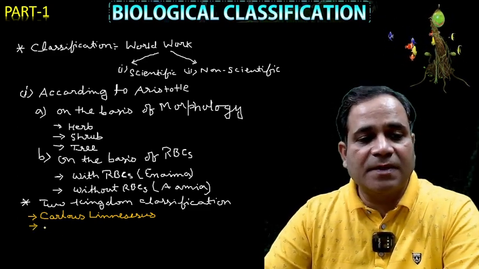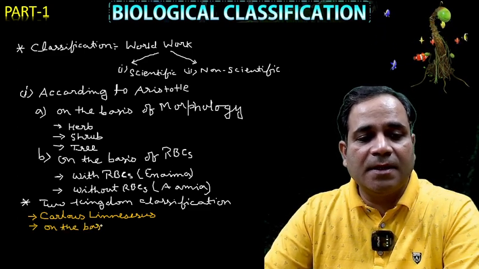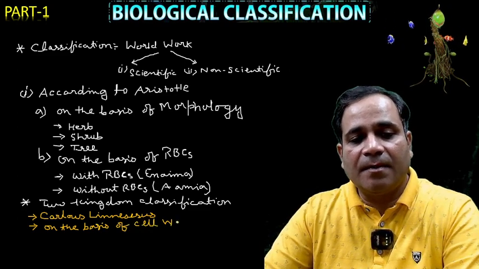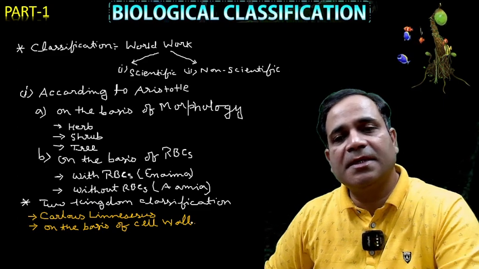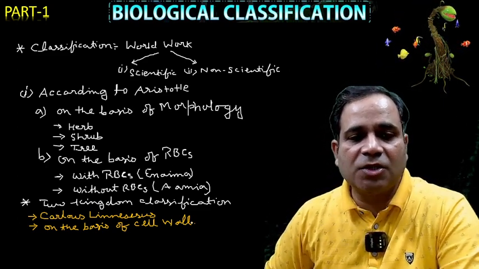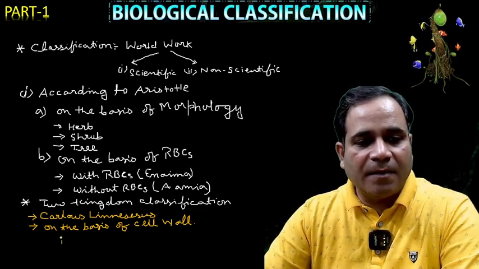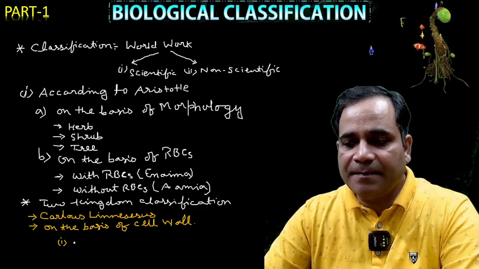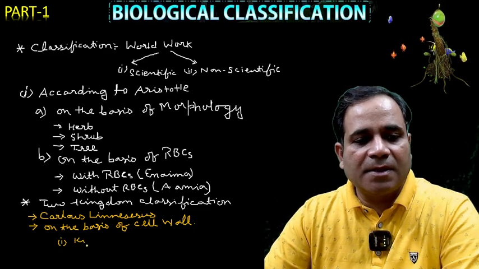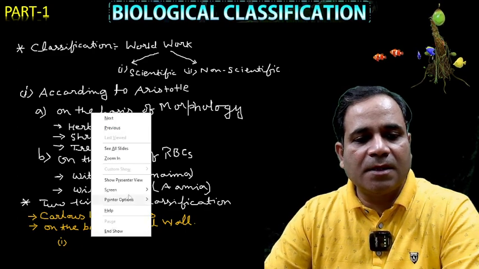On the basis of cell wall. What am I writing here? On the basis of what? Cell wall, my dear. Correct? On the basis of cell wall, Carolus Linnaeus gave the two kingdom classification. Number one, that is plant kingdom. Wait for a moment. When you say plant kingdom.